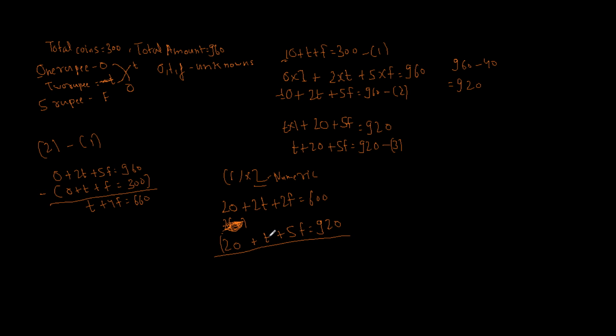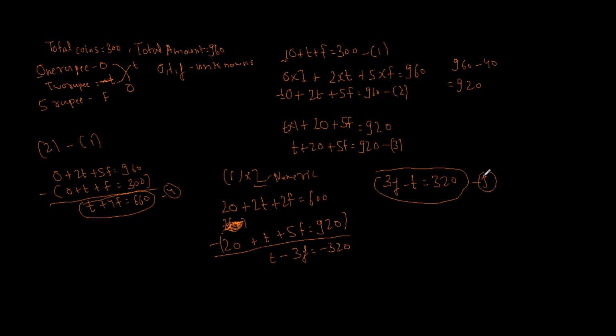Now on subtraction I get T minus 3F is equal to minus 320, which in turn is 3F minus T equal to 320. So if you see, I have got two equations in T and F, that is 3F minus T and T plus 4F. Let me call this equation as equation 4 and this equation as equation 5.